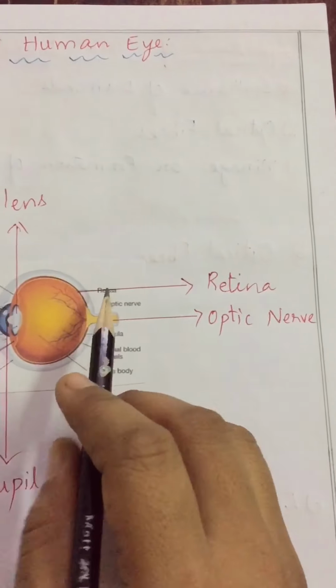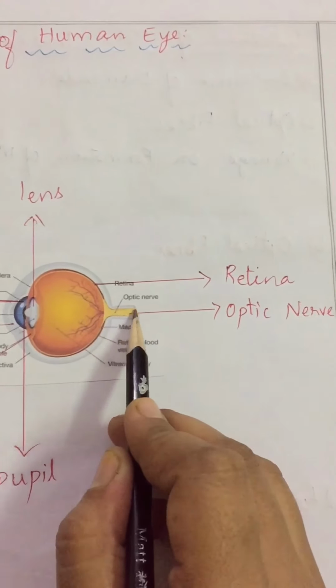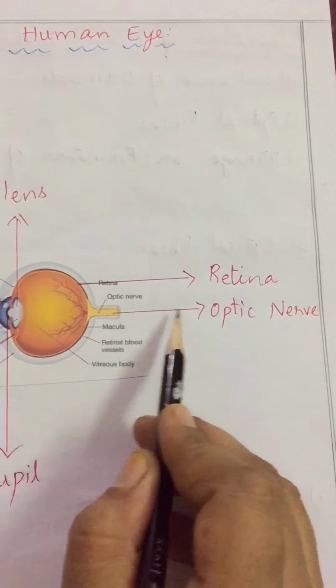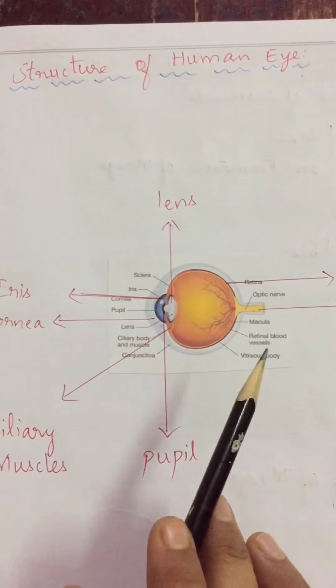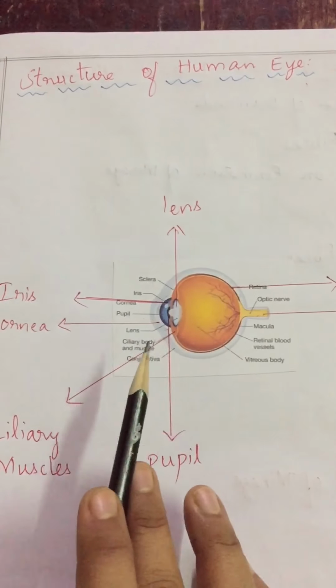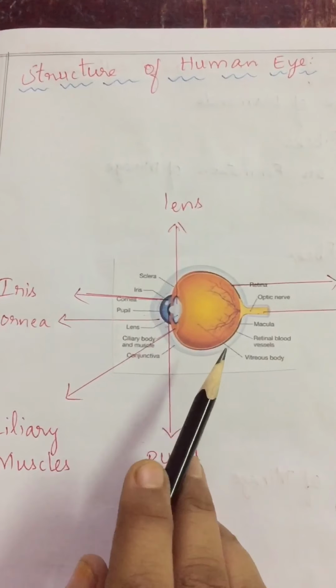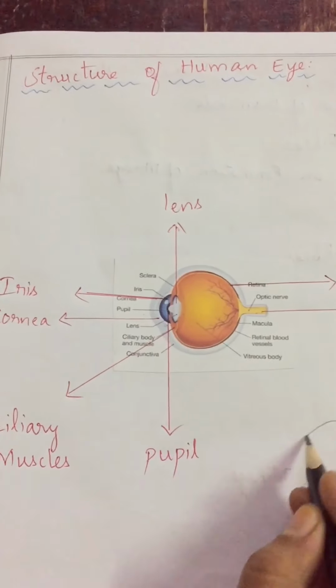And if you move backward, you find this layer. Are you observing this? This is retina, and it is optic nerve which is attached to the brain. Let's see how it works. As you know, the human eye is one of the most important sense organs which enables us to see the objects and colors around us. The eyeball is nearly spherical in shape. Are you observing? It is in sphere shape.